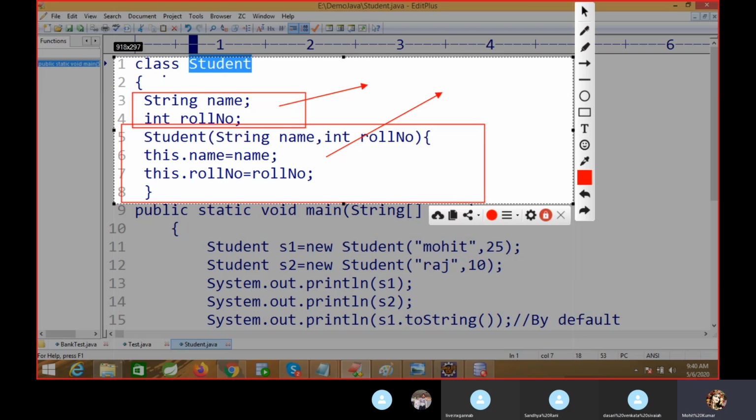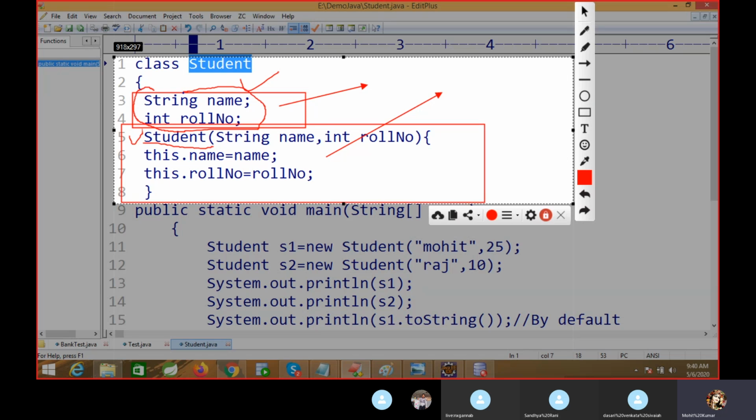Okay, so if you are using any user defined class, that means your real world object, you have to initialize this object, right? So that's why we use a constructor. Constructor means it initializes an object. We need to provide class level variables, right?